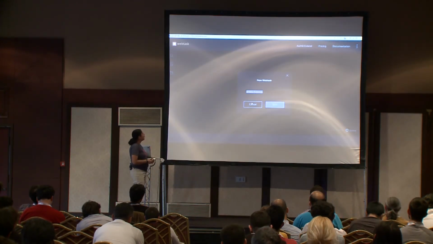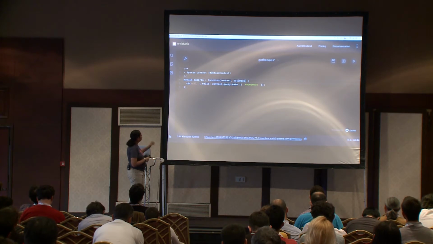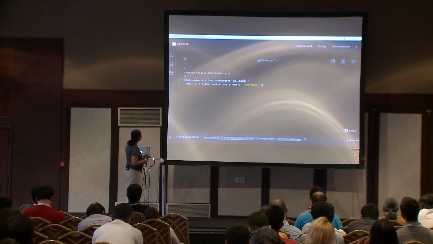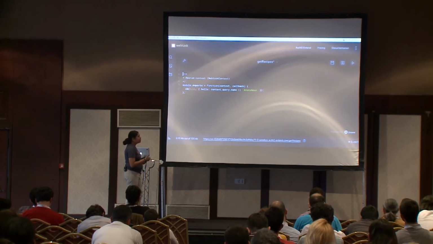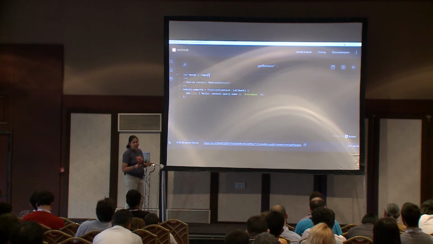So I went to get task, I put create a new one, I put get recipes, and the first thing I will show is creating a function with a context and a callback. I will change the name of that for now. That is the callback. And the first thing is I need the module so I can access MySQL.